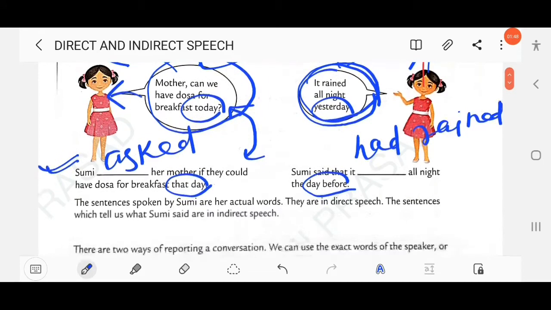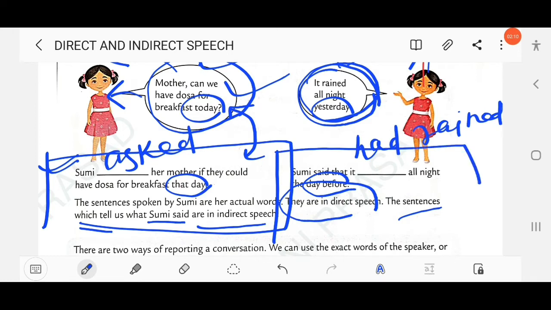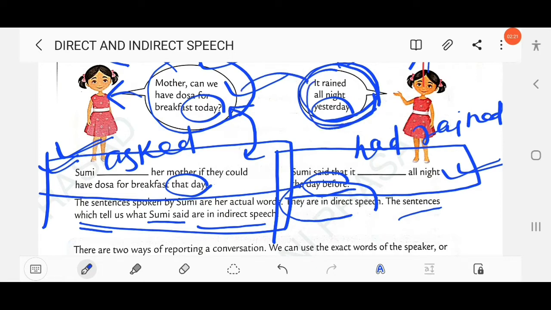The sentences spoken by Sumi are her actual words. So the first one, "Mother, can we have dosa for breakfast today?" is direct speech. The sentences which tell us what Sumi said are in indirect speech. The second ones are both indirect, and the first, which is in the circle, is known as direct speech. Clear?